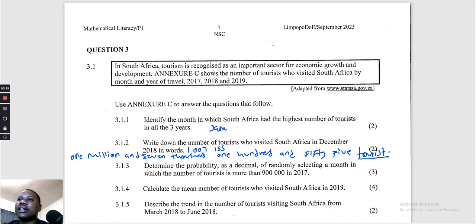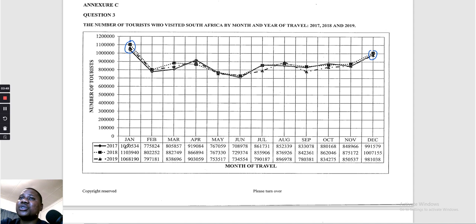3.1.3. Determine the probability as a decimal of randomly selecting a month in which the number of tourists is more than 900,000 in 2017. So we're going to focus on 2017. Look at the months that have more than 900,000. Let's start with January. Is this above 900,000? Yes. Is this above 900,000? No. No. Yes.